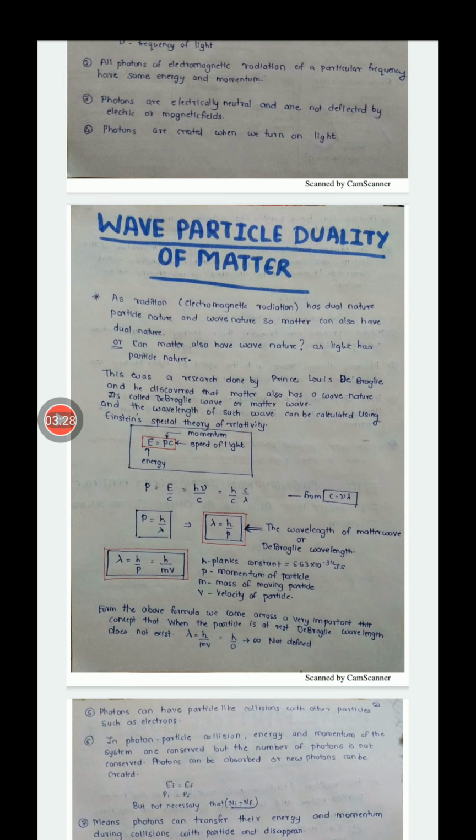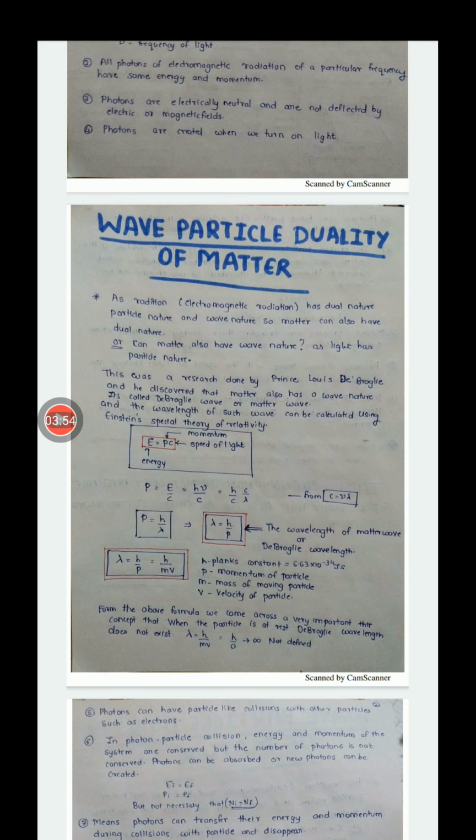So this equation, lambda is equal to h upon P, is called the de Broglie equation, and that is the equation for the de Broglie wavelength. So what did de Broglie say? As light can show particle nature and behave like a particle, similarly, particles can also behave like waves.